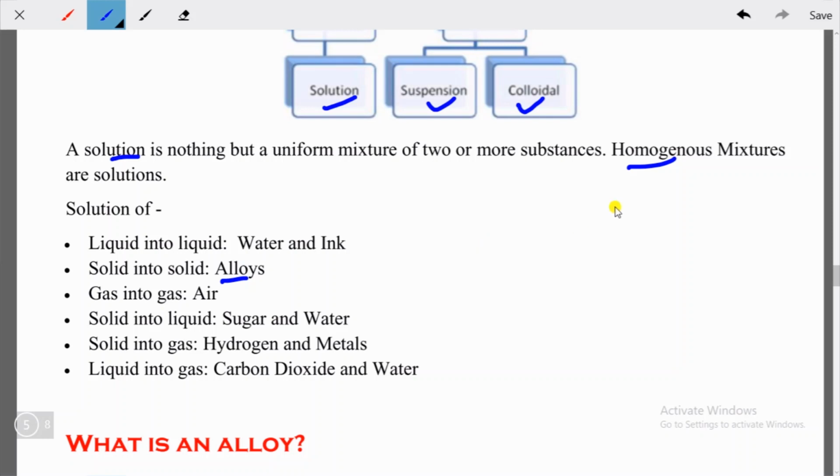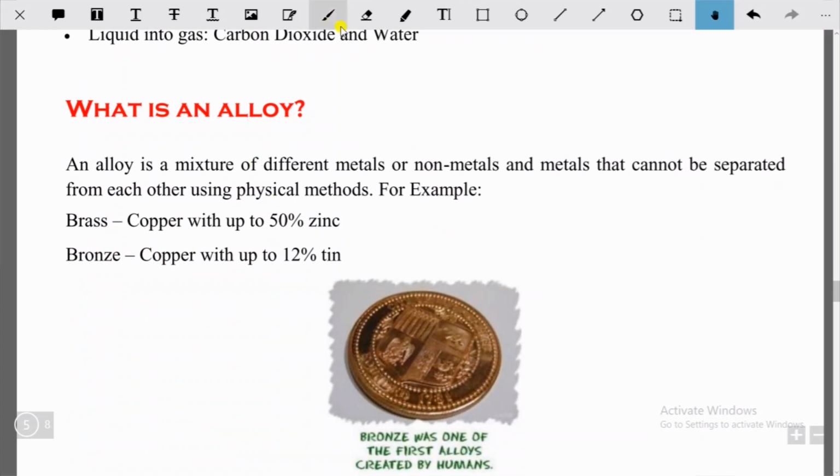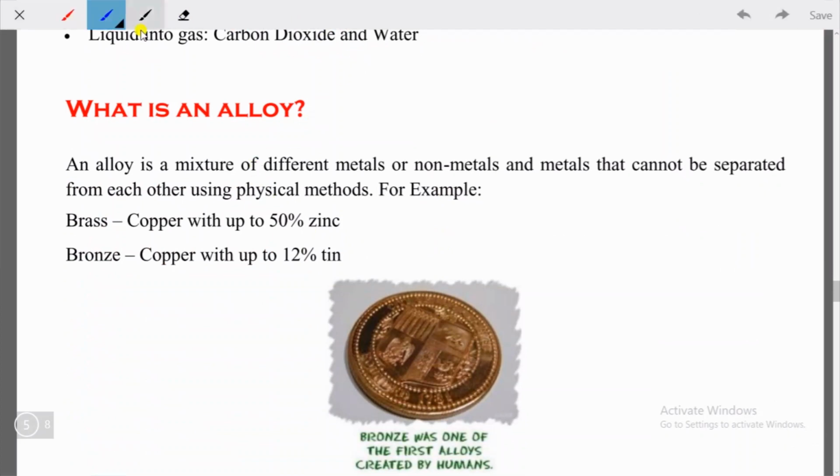Let's understand the next question. What is an alloy? An alloy is a mixture of different metals, or non-metals and metals, that cannot be separated from each other using physical methods. We know that in case of solution you cannot separate them.